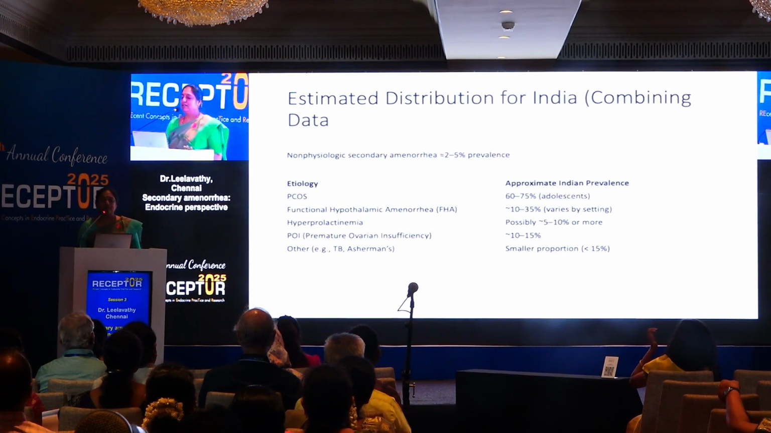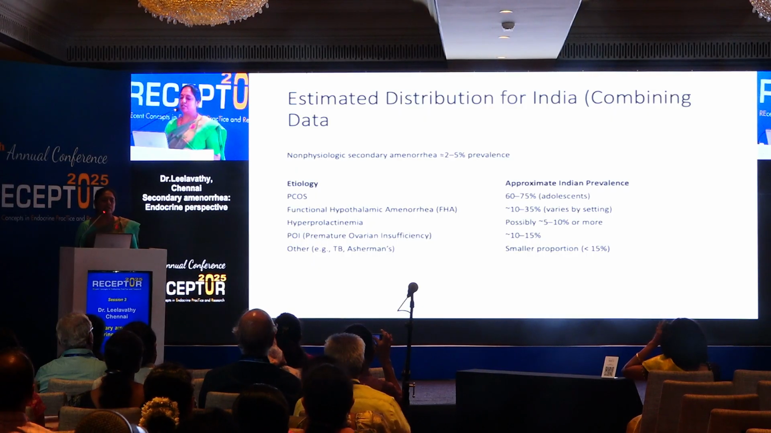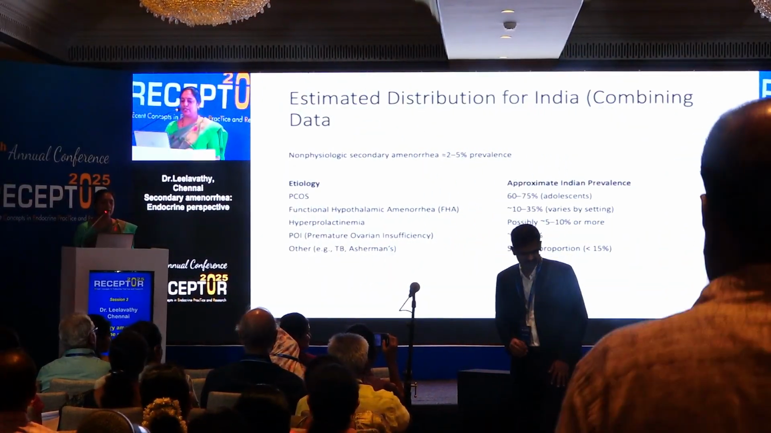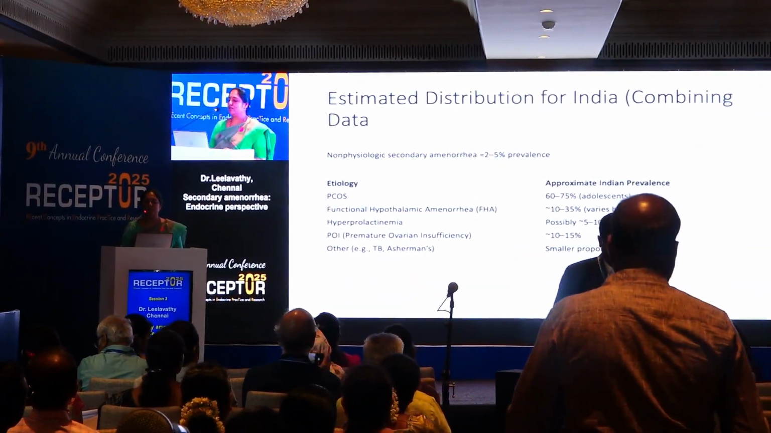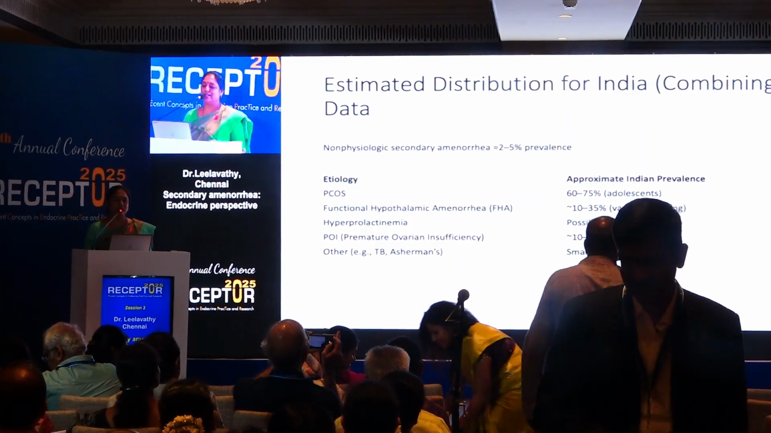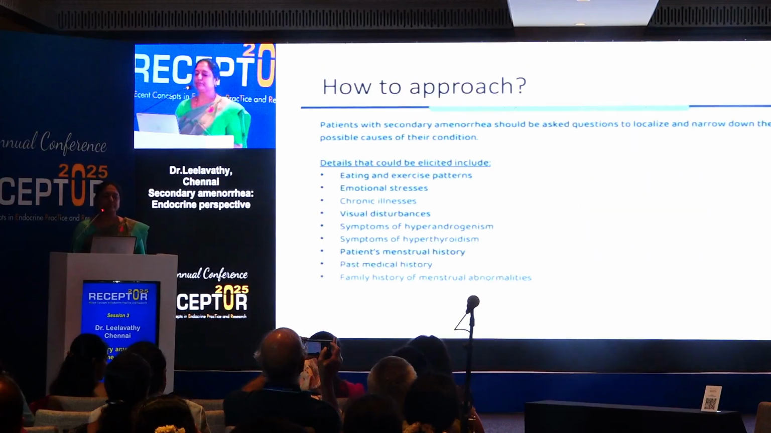This is the general prevalence. PCOS in adolescents causes higher secondary amenorrhea. And then next, primary ovarian insufficiency and functional hypothalamic amenorrhea. So other causes: hyperprolactinemia as a pituitary cause, and also gynecological causes like Asherman syndrome are included in it.